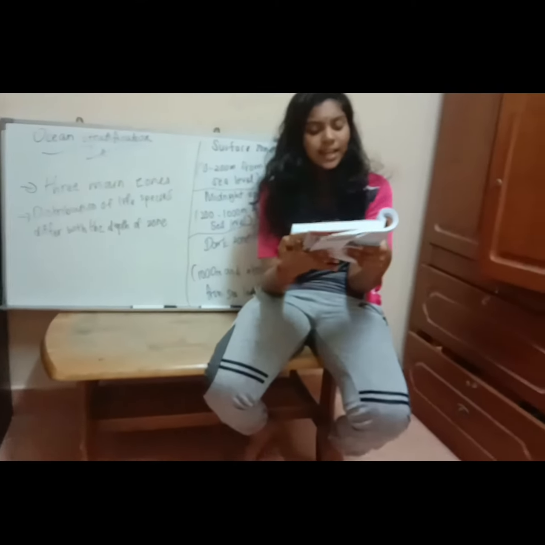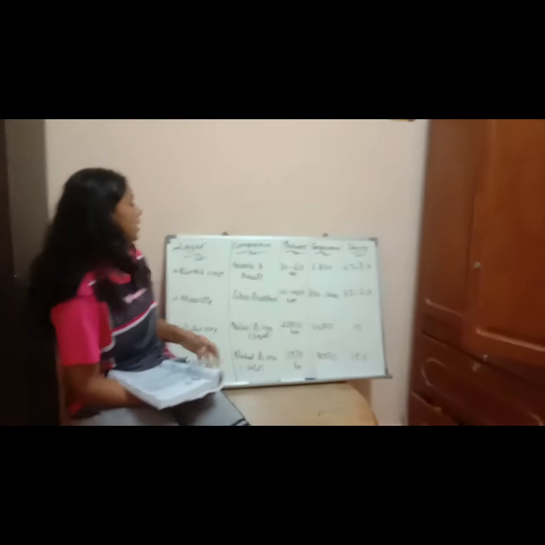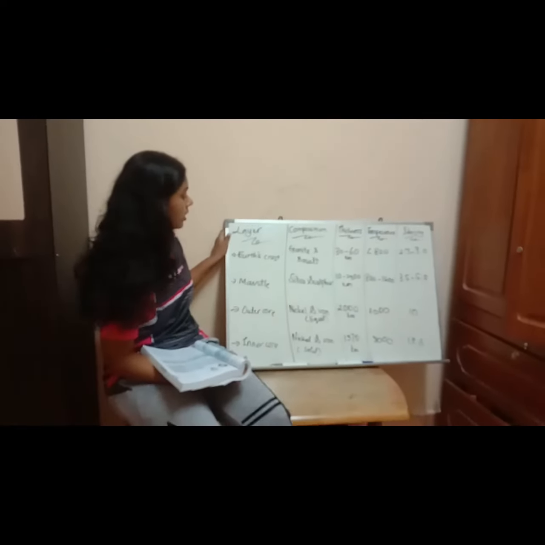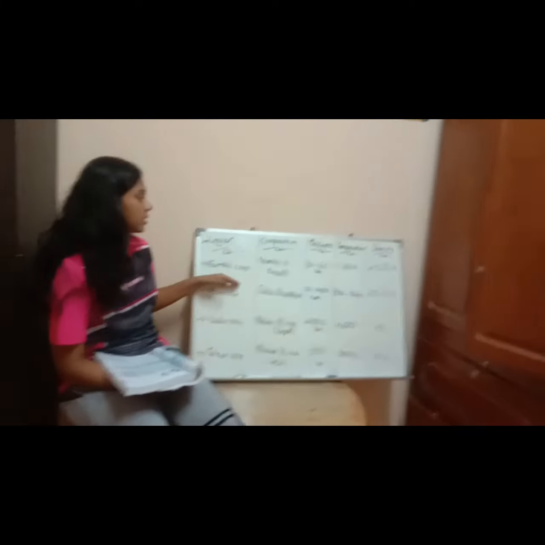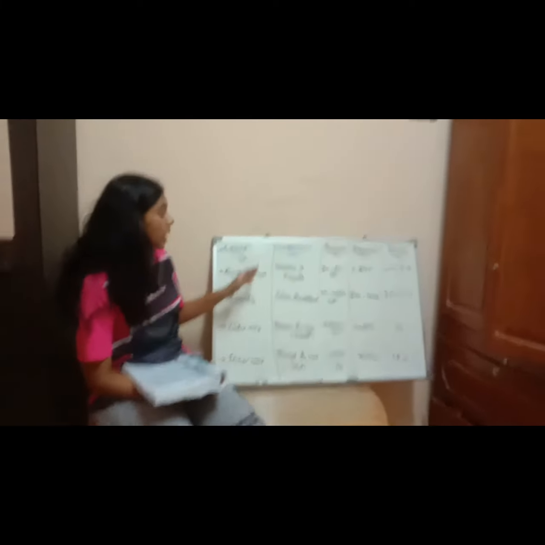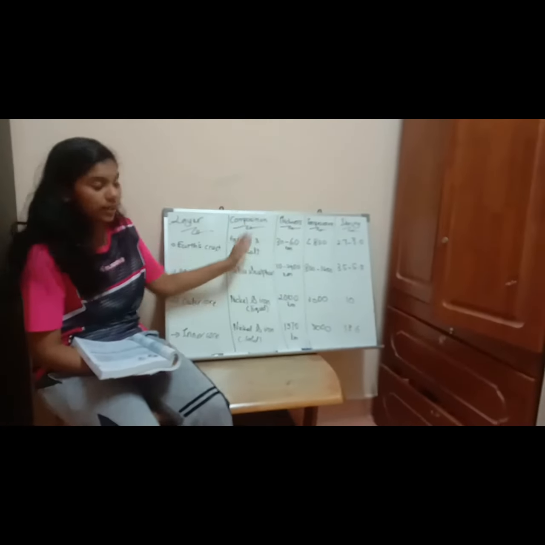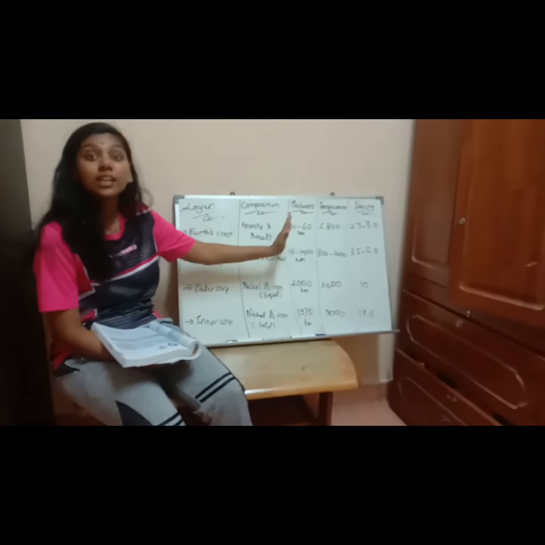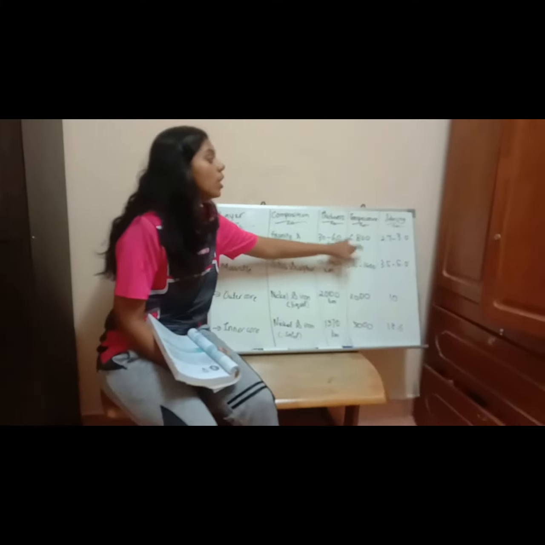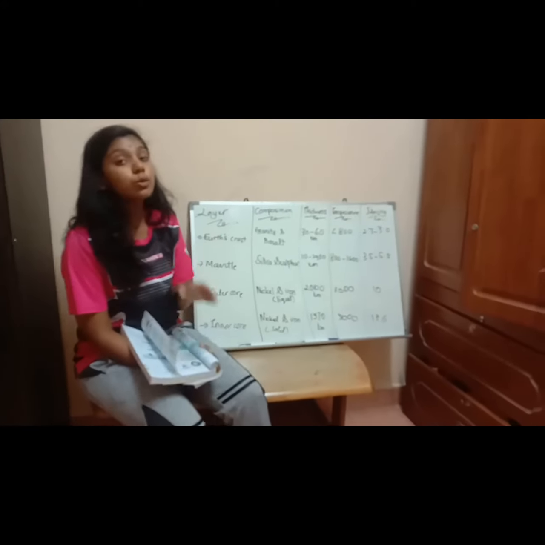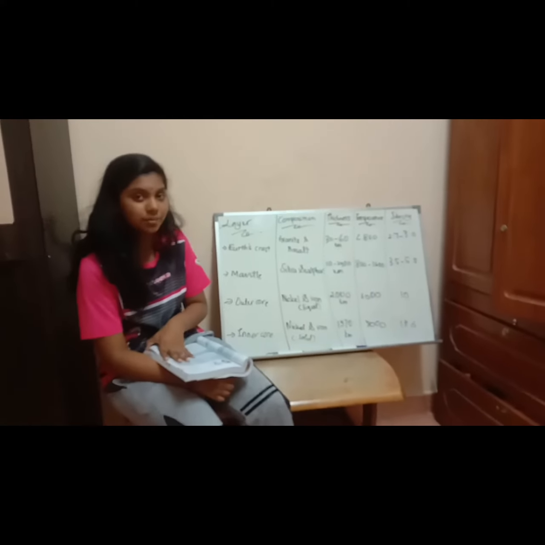Now, layer Earth's crust is additional information for you. Here, the layer of the earth is first Earth's crust. The composition from the Earth's crust is granite and basalt. Then the thickness of crust is 30 to 60 kilometer. Temperature of crust is 800 and below. Density of crust is 2.7 to 3.0 gram over centimeter.